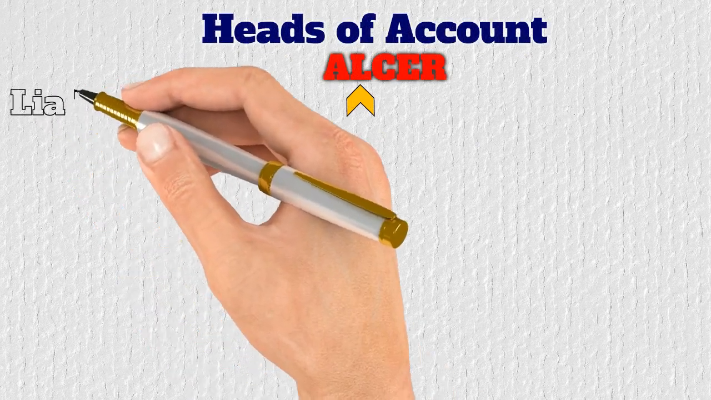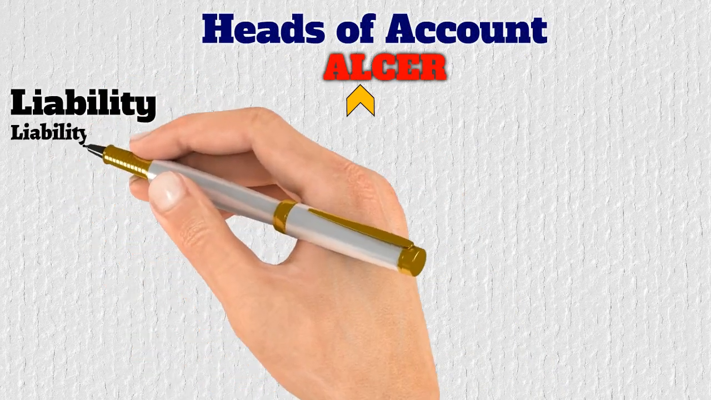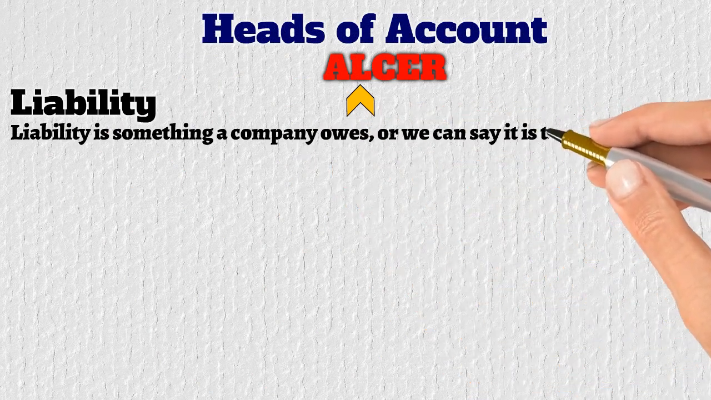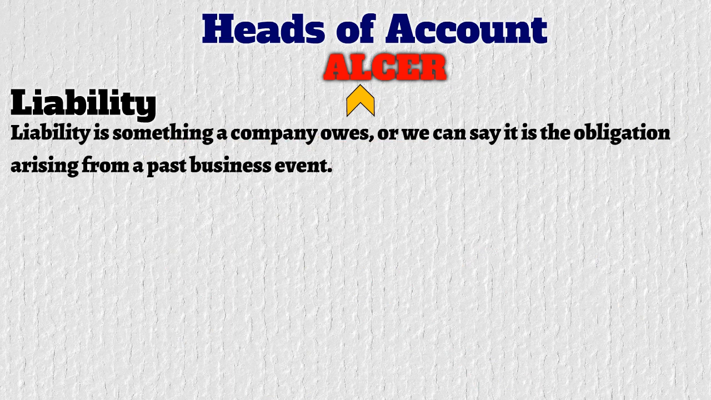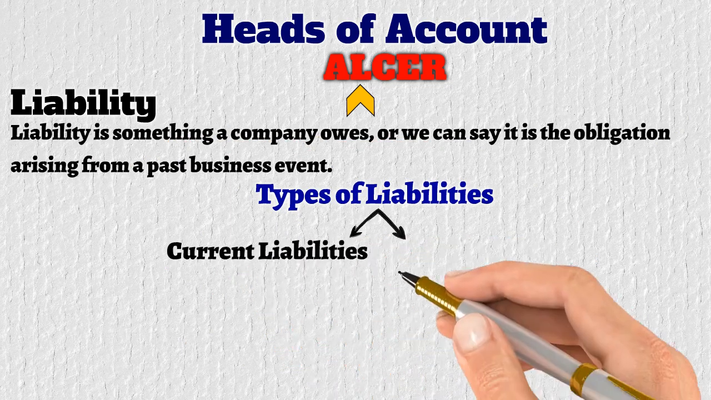Now let's discuss the second head of account, which is liability. So what is a liability in accounting? Liability is something a company owes, or we can say it is the obligation arising from the financial business events. Liabilities are often referred to as payables. Liabilities are generally separated into 2 groups, current liabilities and long-term or non-current liabilities.